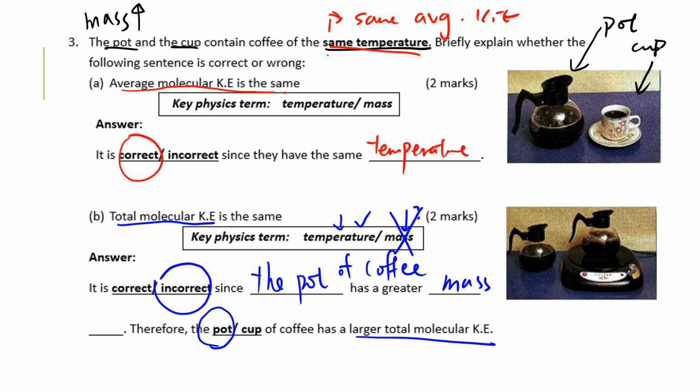Now, let me repeat it once again, because total molecular KE depends on two things, which are average KE and also the mass. So because average KE is the same, however, mass is not the same, so you cannot say it's the same. That's it.